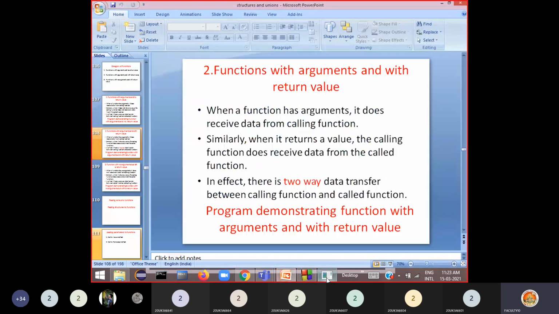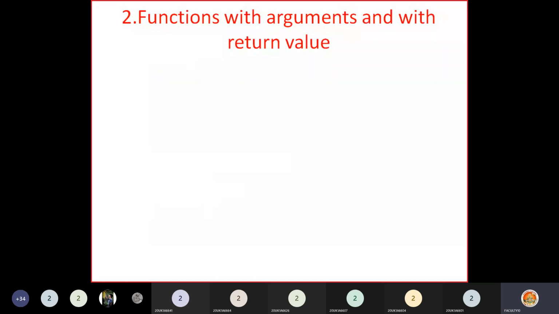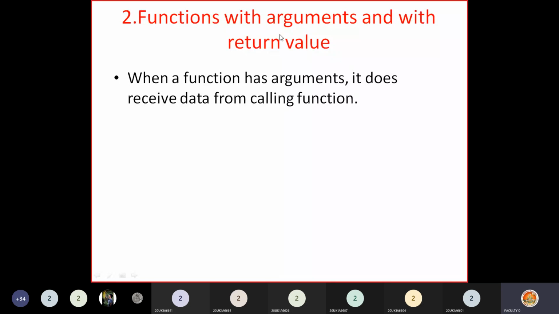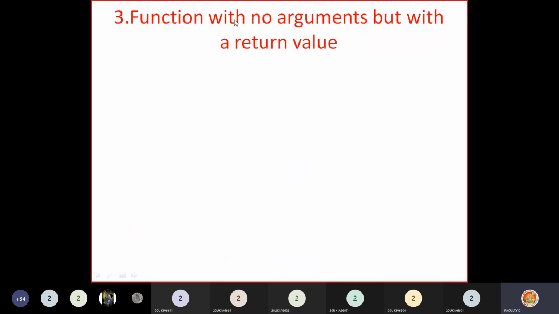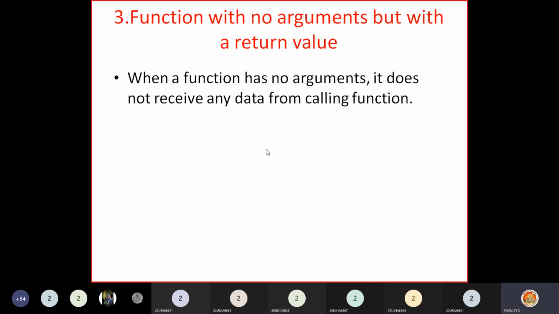Now going to the third category. Function with arguments with return value we have seen here. Then the third category is function with no arguments but with a return value. It is not going to take any arguments, but it is returning a value. Okay, so what happens here?